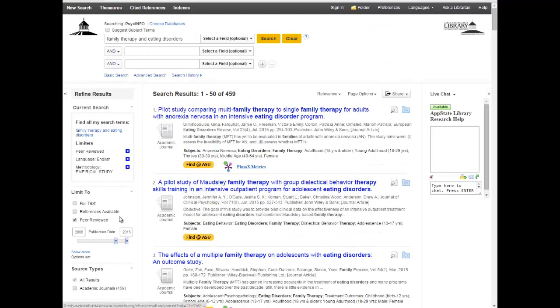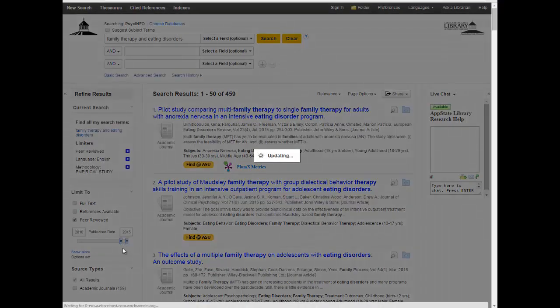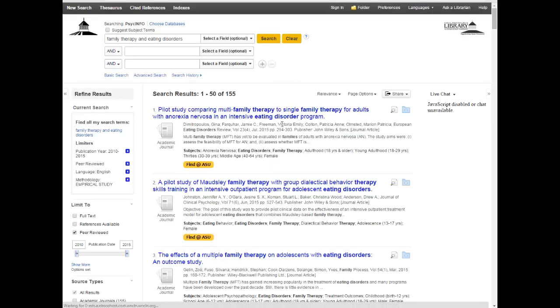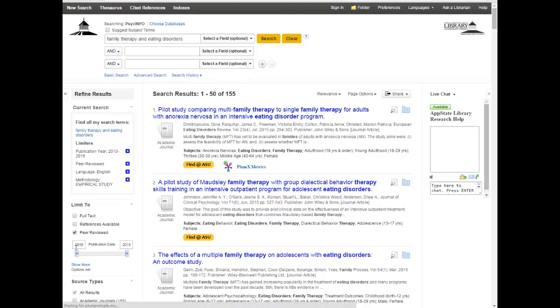Let's see if I just move the slider up to 2010. Now, between 2010 and 2015, we still have 155 articles. As you can see, the slider now reflects 2010 to 2015. So there are plenty of articles, and in this case, limited to empirical studies of family therapy and eating disorders, a very, very popular area.